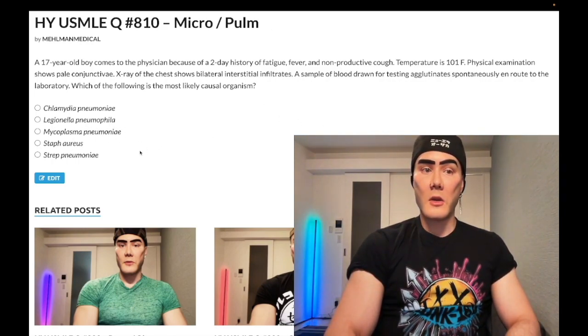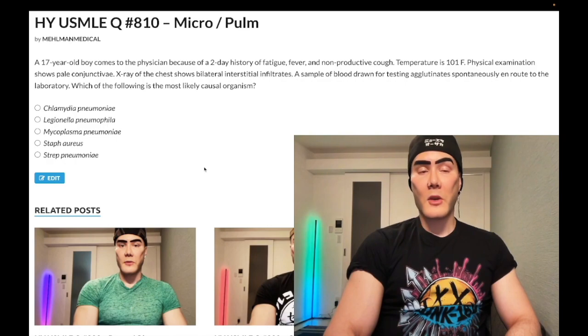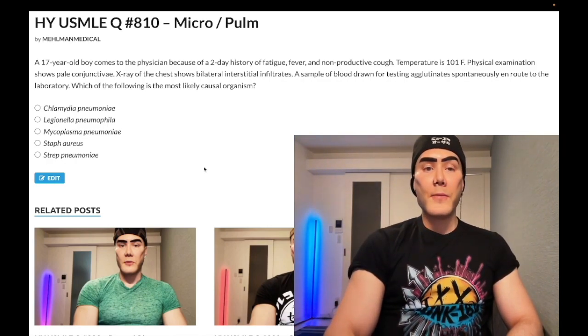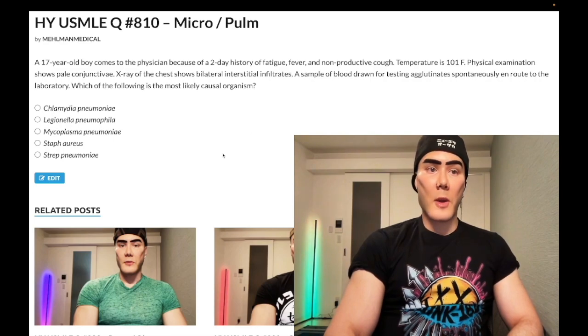Exceedingly high yield. Strep pneumo, wrong answer, because that's a lobar pneumonia. So if they give you the 17-year-old and they say right lower lobe dullness to percussion, right lower lobe infiltrates, that's just strep pneumo. It's a lobar pneumonia. Now, where it can get tricky, and I've talked about this not only in prior clips, but in my pulmonary PDF, which by all means I'll link down below, the word interstitial, which means atypical, wins over location. So 9 times out of 10, bilateral interstitial infiltrates, that's an atypical pneumonia, and strep pneumo is just your classic lobar pneumonia.